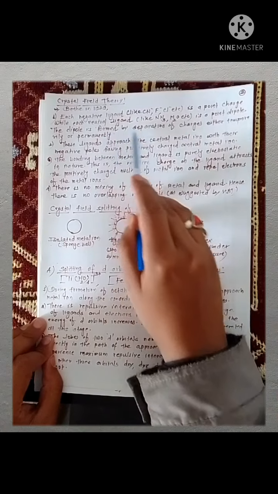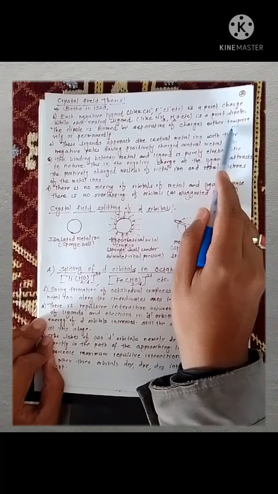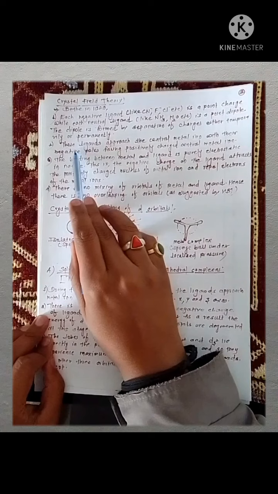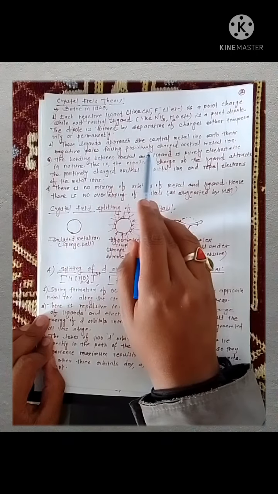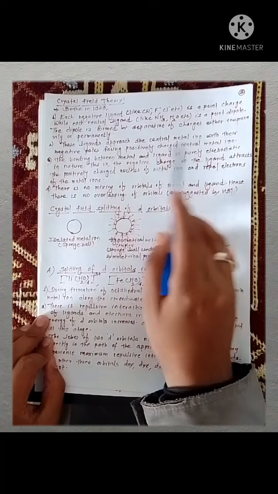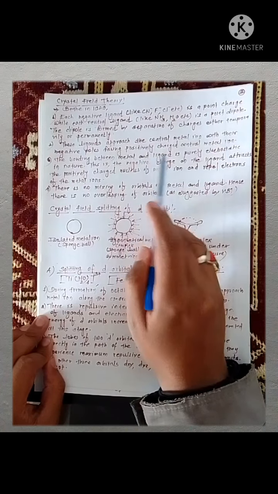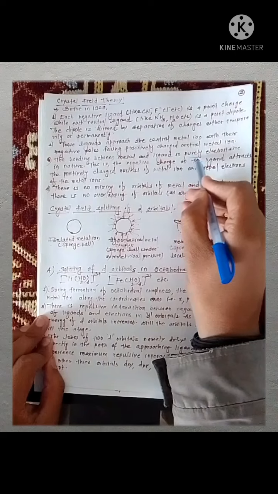The dipole is formed by separation of charges either temporarily or permanently. These ligands approach the central metal ion with their negative poles facing the positively charged central metal ion. The bonding between metal and ligand is purely electrostatic in nature.